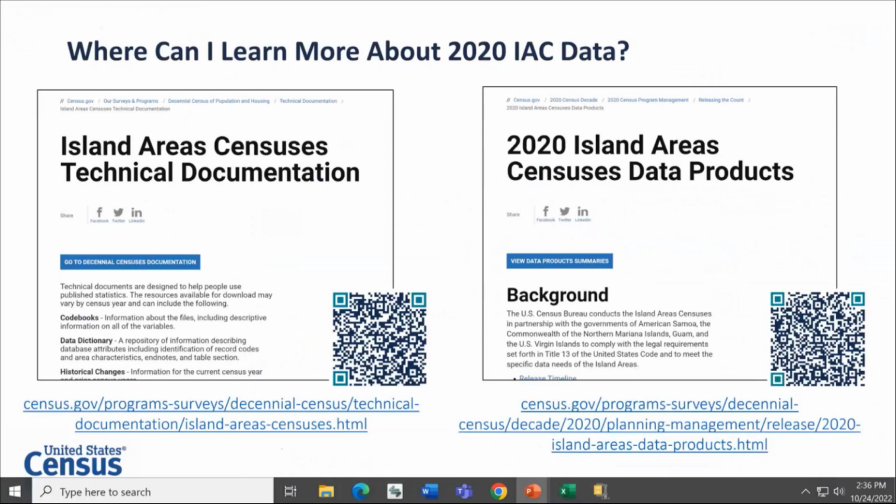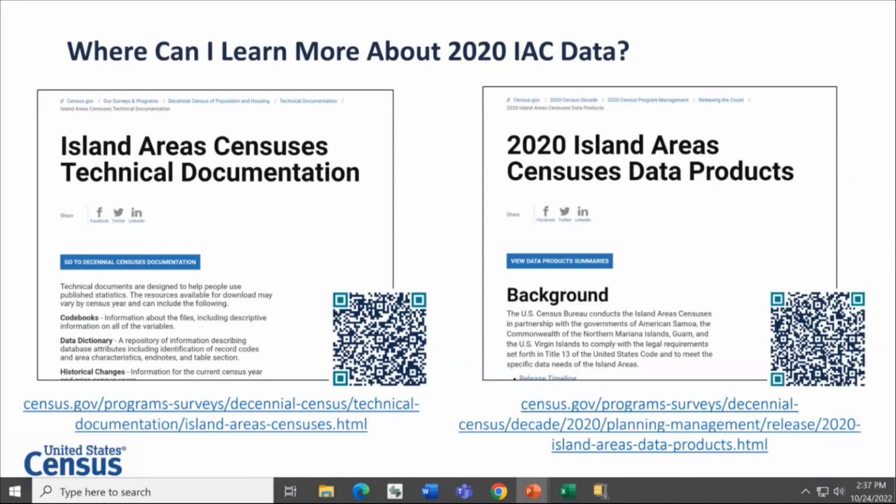To learn more about data from the 2020 Island Areas Censuses, we encourage you to check out our online materials. On the left is a link to the technical documentation to help you make the most of understanding the demographic profiles. It includes table and topic lists, subject definitions, code lists, geographic reference materials, and instructions to help you understand the layout of the files in the File Transfer Protocol site.